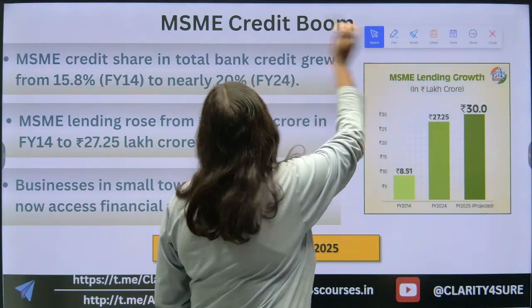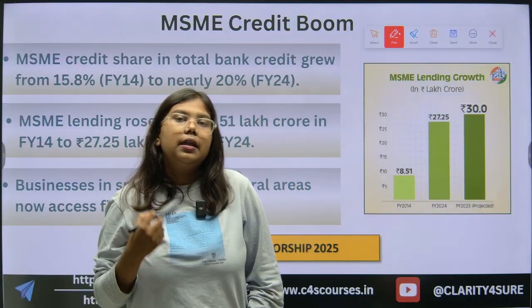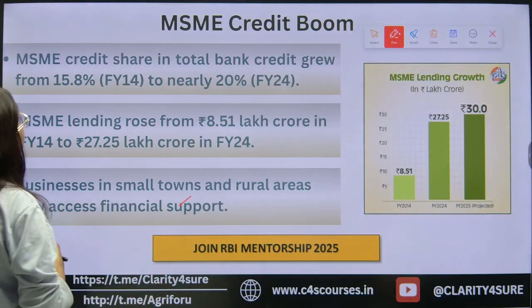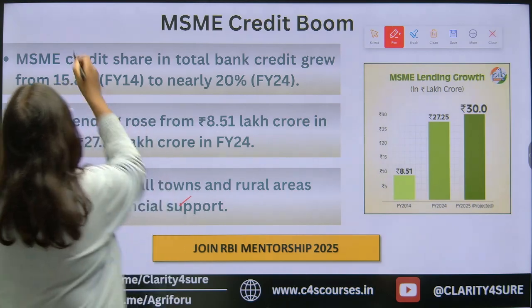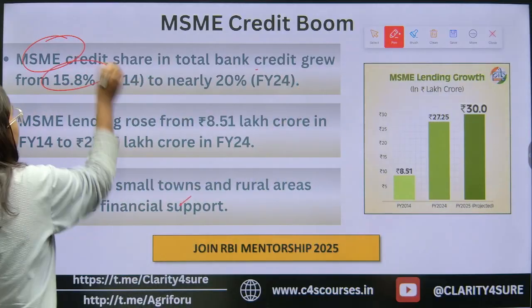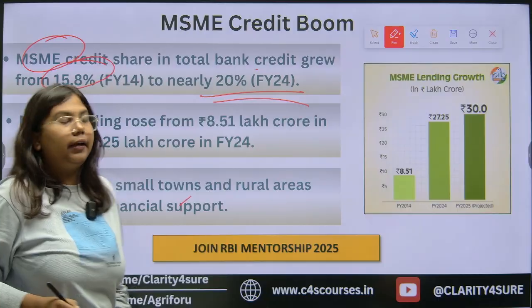When we talk about the MSME credit sector, how it is contributing to the development of the economic section of society. The MSME credit share in the total bank credit has grown from 15.8% to 20% till date.